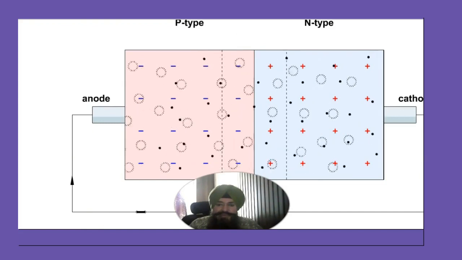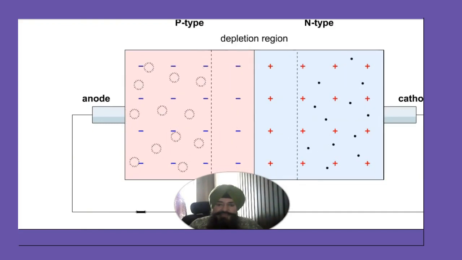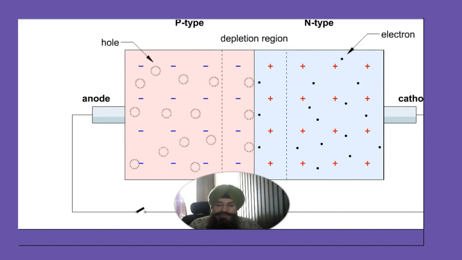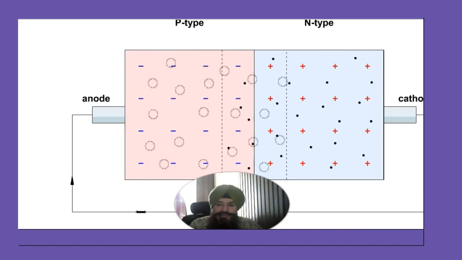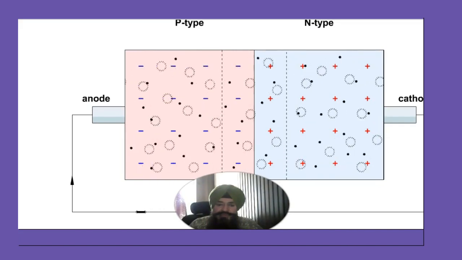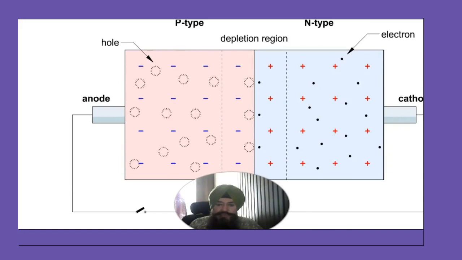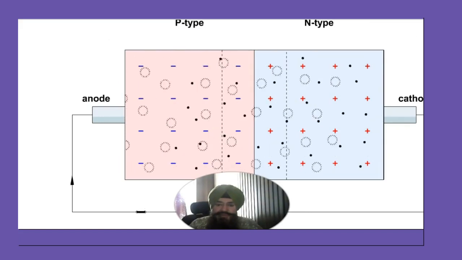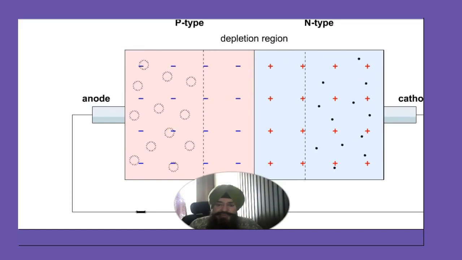It decreases with forward biasing, and current flows. It increases with reverse biasing, and no current flows. Open switch, no current. Closed switch, very heavy current. Reverse bias.